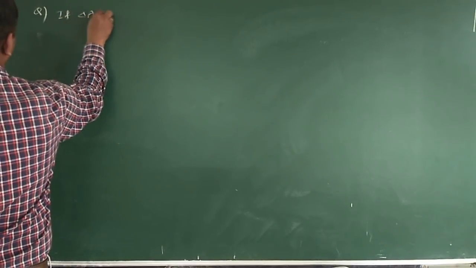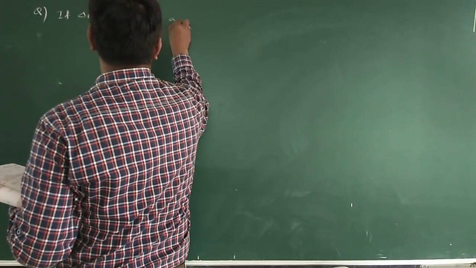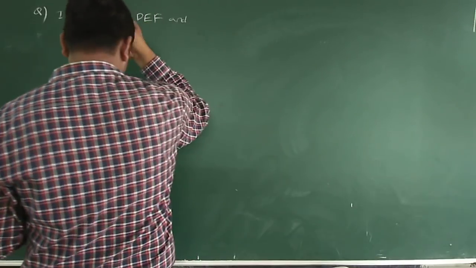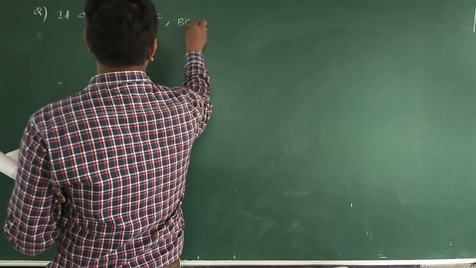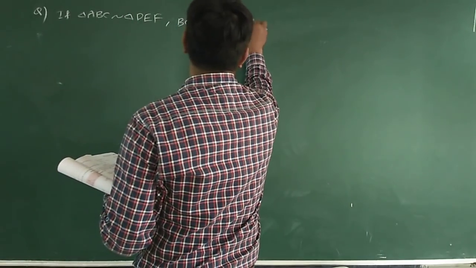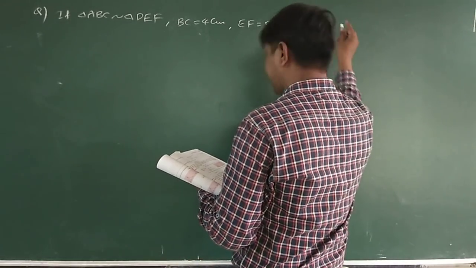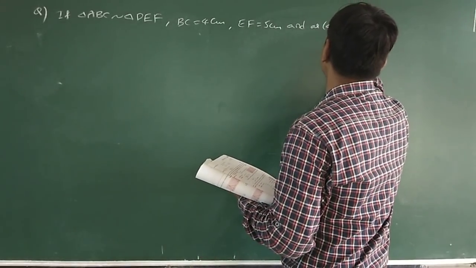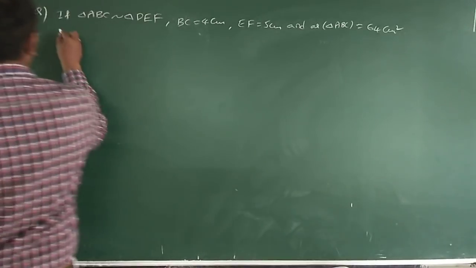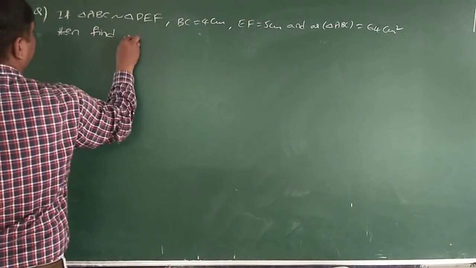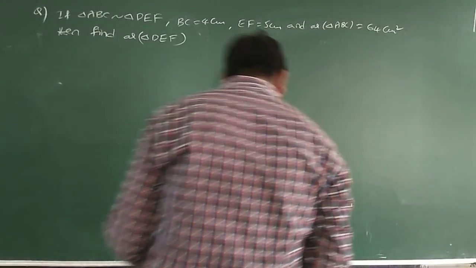If triangle ABC is similar to triangle DEF such that BC is equal to 4 centimeters, EF is equal to 5 centimeters and area of triangle ABC is equal to 64 centimeters square, then find the area of triangle DEF.